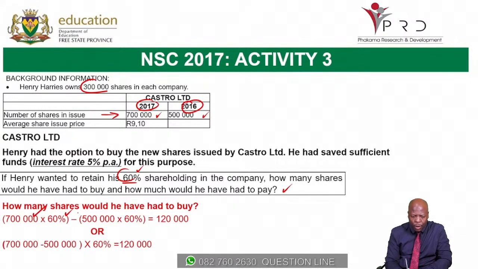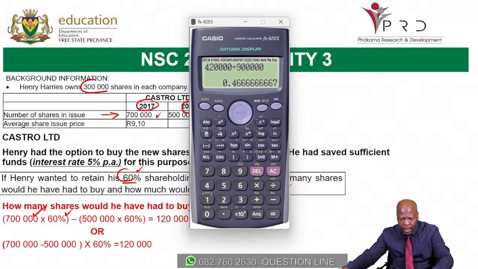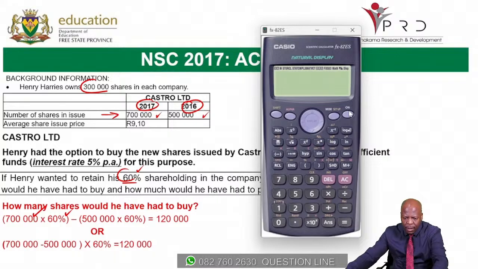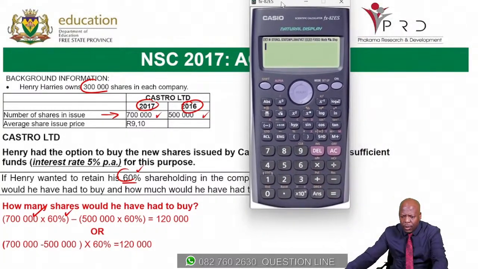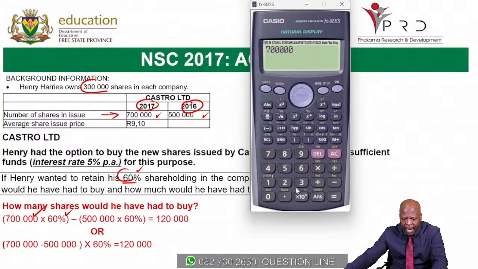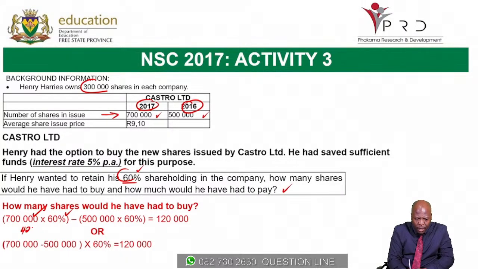Let's quickly put that on the calculator. If we say 700,000 shares, then we multiply that by 60%. That will give you 420,000. So that means here it's 420,000 shares that he has to have.